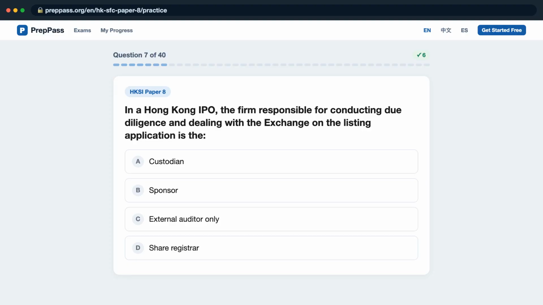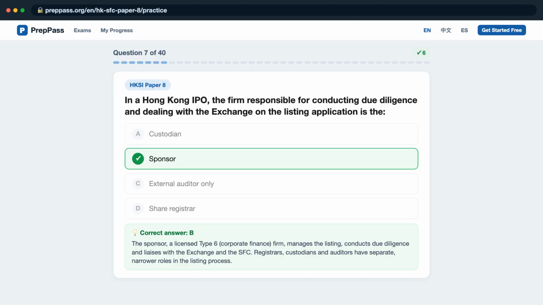Question 7. In a Hong Kong IPO, the firm responsible for conducting due diligence and dealing with the exchange on the listing application is it A, custodian? B, sponsor? C, external auditor only? D, share registrar? The correct answer is B.